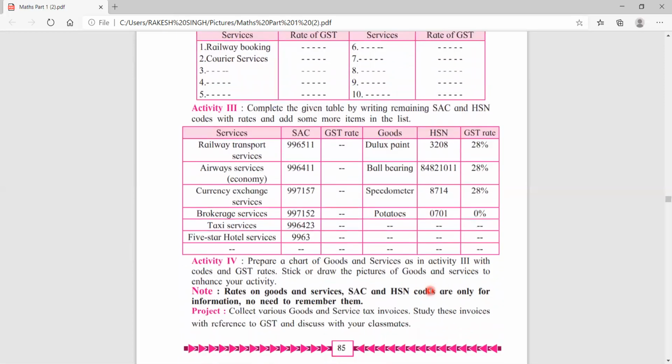So children, here I have given you a brief idea about GST. If you have any doubts in this, you can ask me or you can comment in your class. I will clear them in my next video. Now I will begin with exercise number 4.1, how to calculate CGST, SGST and how to calculate GST. So now I will begin with exercise 4.1.